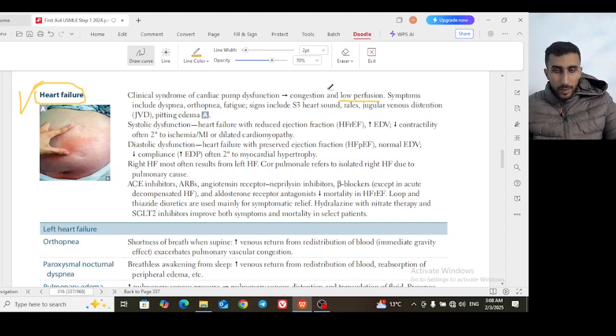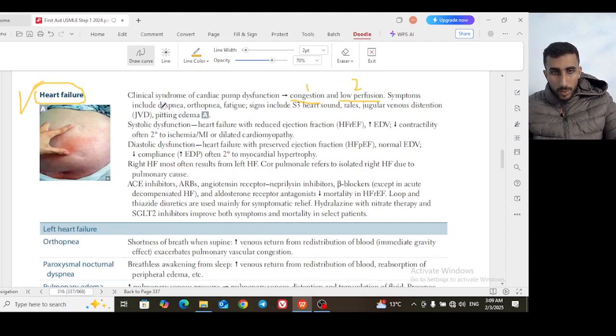The other effect is that the blood is going back. It's not going forward, so it goes back, and if it goes back to the lung it causes congestion. This is the hallmark of the disease. The symptoms: congestion and low perfusion are the two main categories.